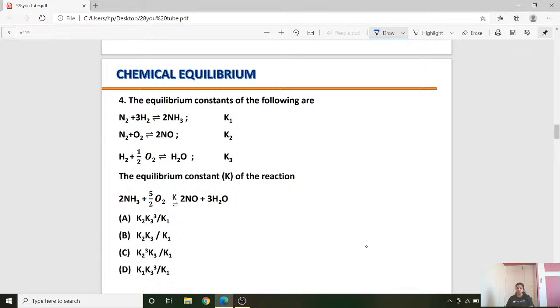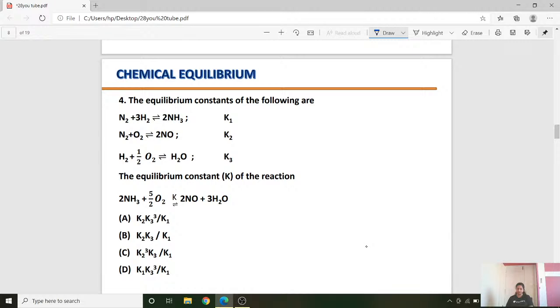N2 plus O2 giving 2NO. Equilibrium constant of this reaction is K2. H2 plus half O2 giving water, it is taken as K3. Now we have to write the equilibrium constant of the reaction 2NH3 plus 5O2 giving 2NO plus 3H2O.